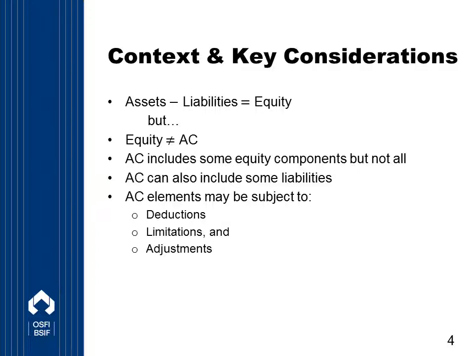As an example, let's look at reversing amounts included in the financial statements, retained earnings, and accumulated other comprehensive income, or AOCI. By doing so, this reflects OSFI's view that certain elements are not appropriate for regulatory capital purposes. For instance, accumulated fair value gains or losses on the effective portion of cash flow hedges reported in OCI are reversed from AOCI in available capital in the LICAT. To understand this a little better, we'll look at specific deductions, limits, and adjustments in more detail later in the webcast.